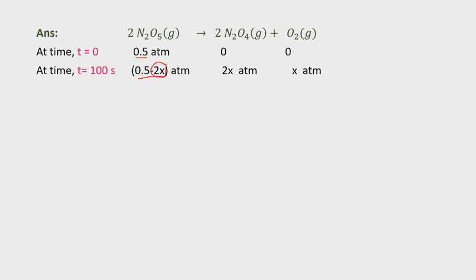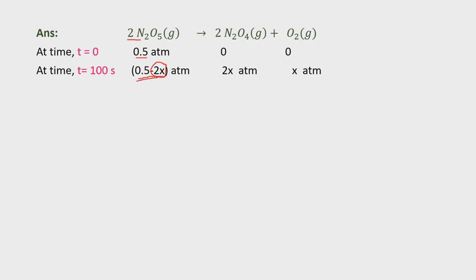Why am I using 2x here? Actually, let x equal the amount of pressure decrease per mole. So for 1 mole of N2O5, x is the amount the pressure decreases. But how many moles are present here? 2 moles are present, so for 2 moles, the decrease should be 2x. So the overall value is 0.5 minus 2x.